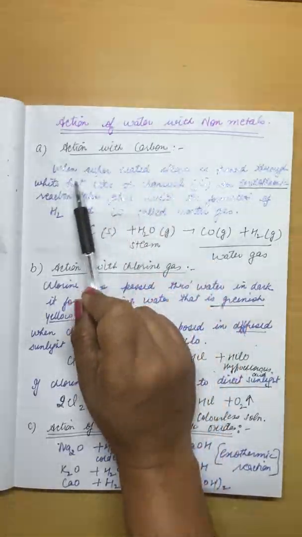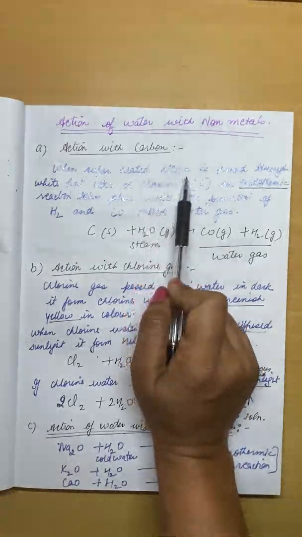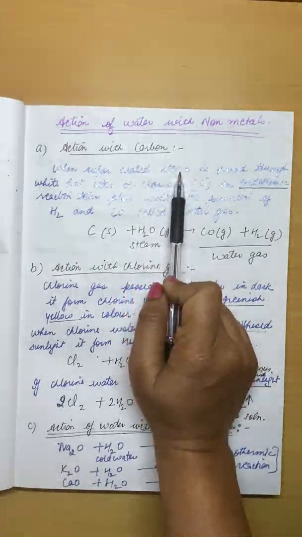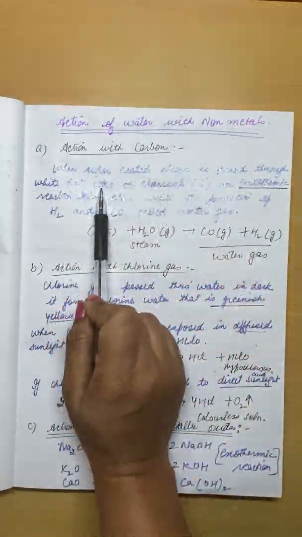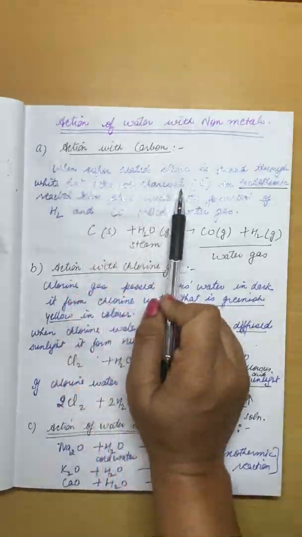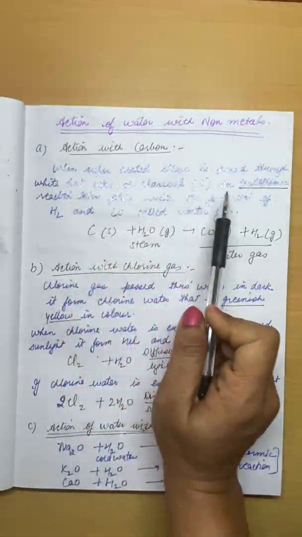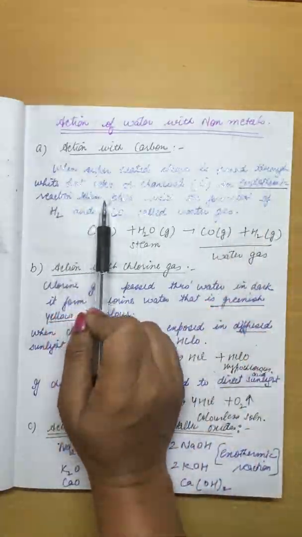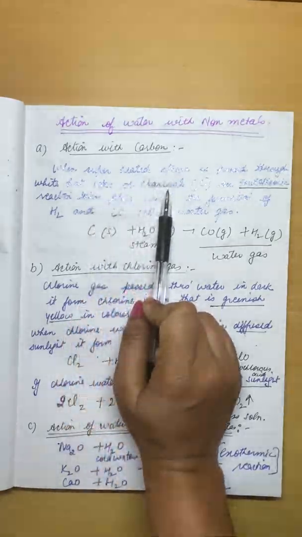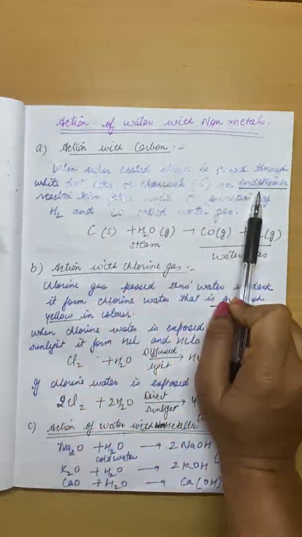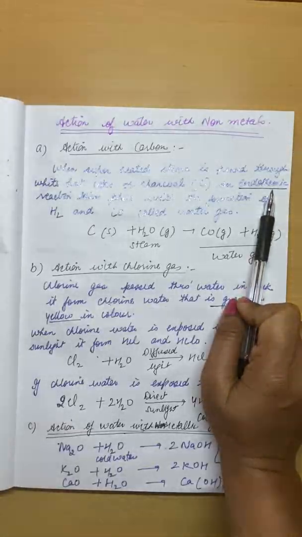When superheated steam is passed through white coke or charcoal, superheated means the temperature of the steam is very high. Coke or charcoal means carbon; the formula of coke and charcoal is the same as carbon, right? An endothermic reaction will take place, meaning heat is absorbed in the reaction.